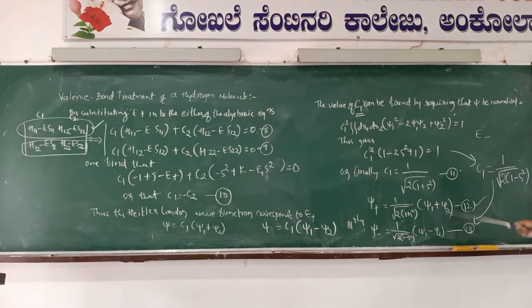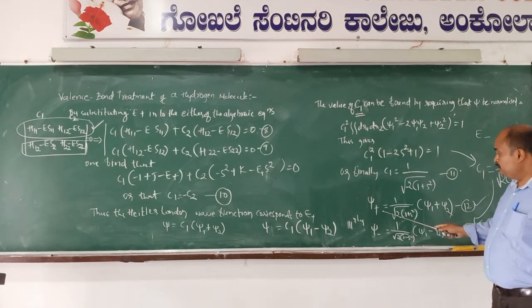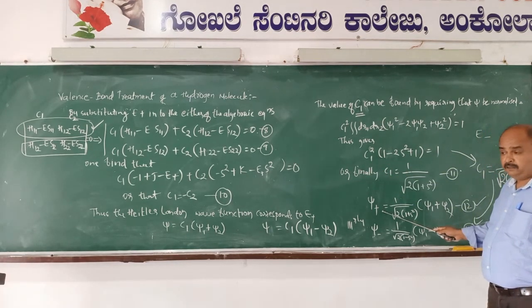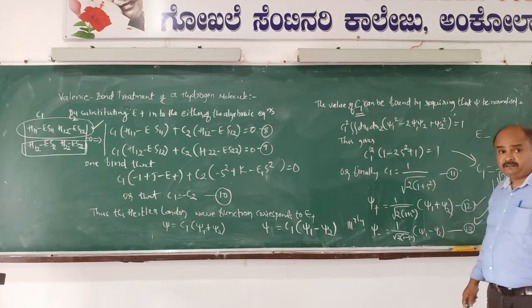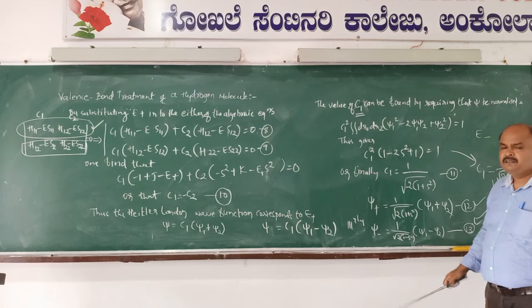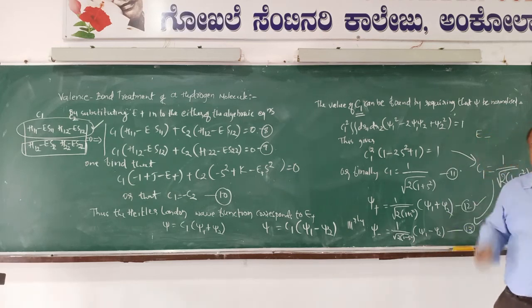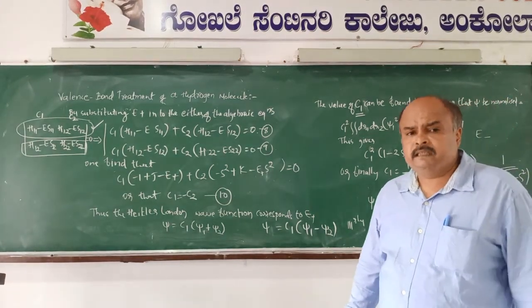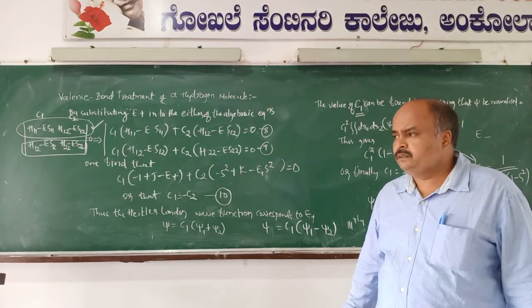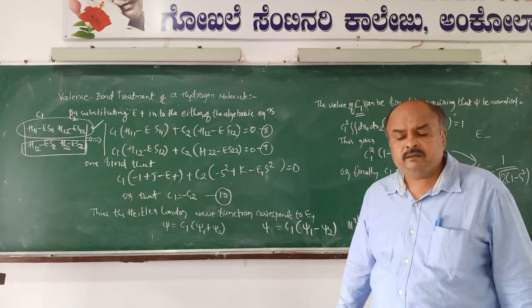This is possible only after the substitution of E minus into the secular equations. Okay, so this is possible after the incorporation of E plus into any secular equations. Remember, like that we have to simplify the wave function expressions for the hydrogen molecule according to the Heitler-London treatment. Okay, thank you. This is about the valence bond treatment of the hydrogen molecule.